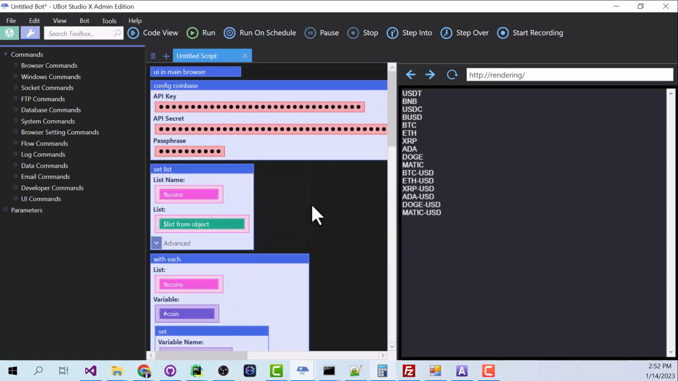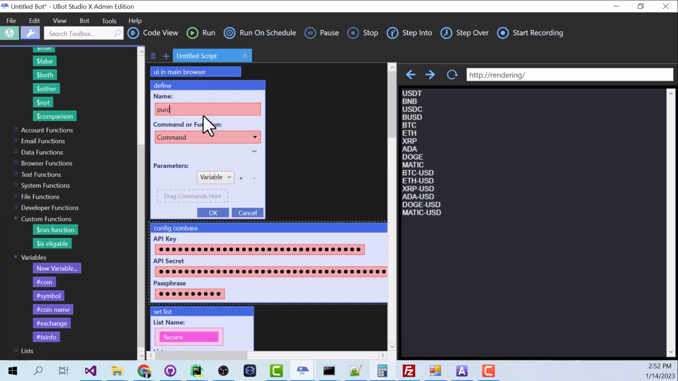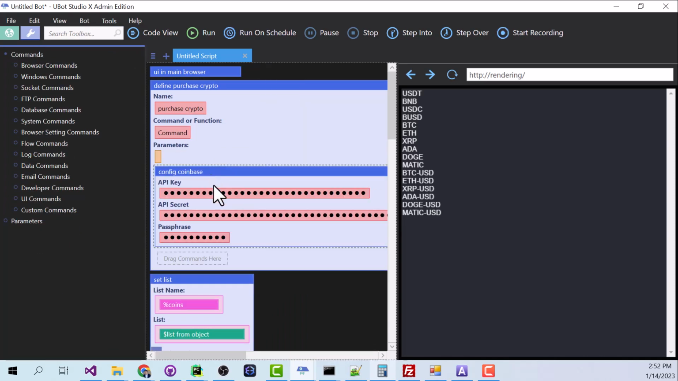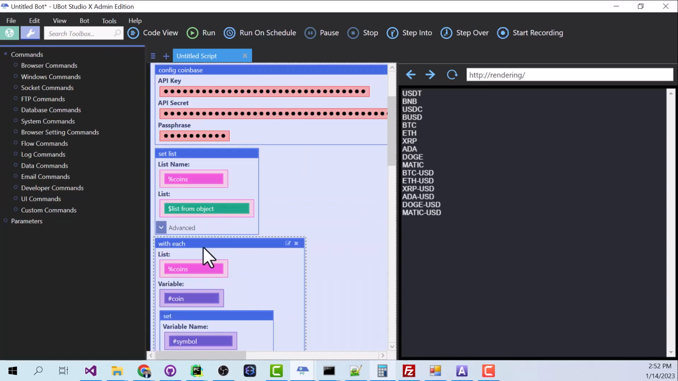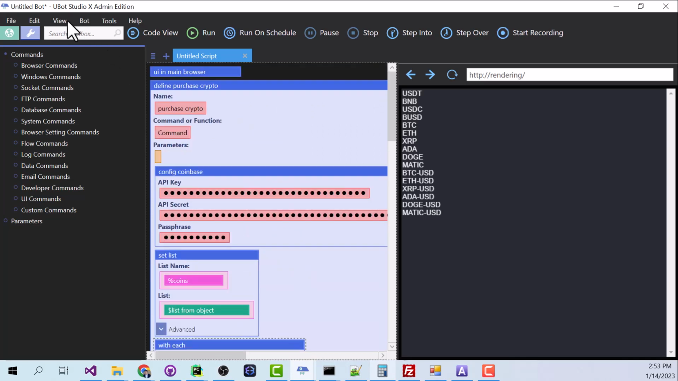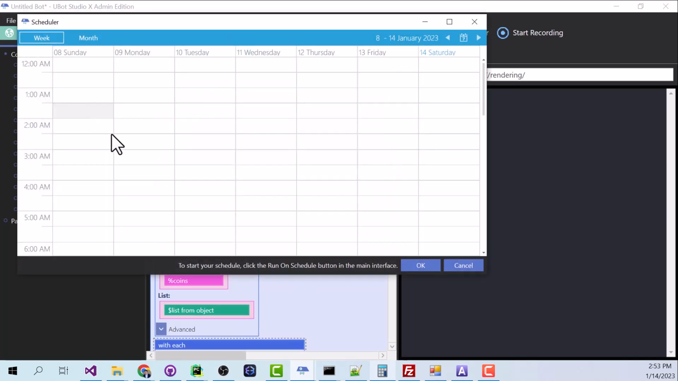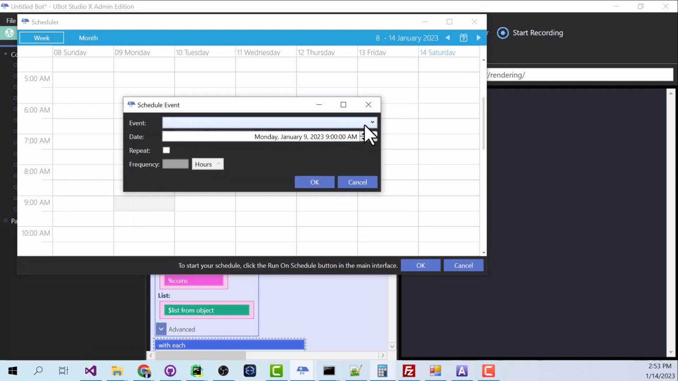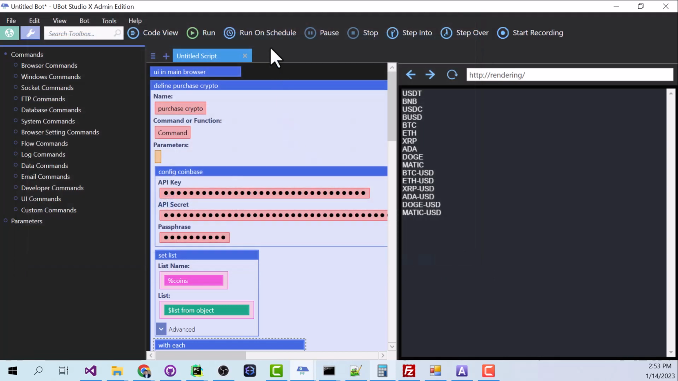Okay, so now we want to run this in our scheduler, which means that we need to take all of this and put it inside a custom command. So we're going to say define, we'll call this purchase crypto, then we're just going to drag all of these into our define command, except for this one. And then we can come up to view, scheduler, and we'll say on Monday at 9 a.m., double click the cell, event, purchase crypto, and we want to repeat it every 1 week. Hit OK, and now we can just hit run on schedule, and just leave this running and it'll take care